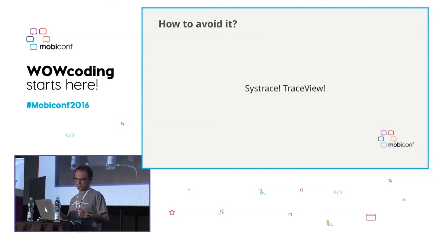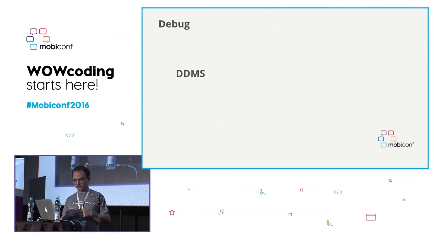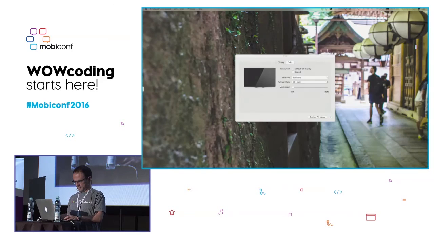We have a few tools that we can use to debug those things. One is systrace, the other one is the trace view. And if you've been developing for Android, you will probably know DDMS, which stands for Dalvik Debug Monitor Server. And I hope everybody knows it, but just in case not, I can browse briefly in here.